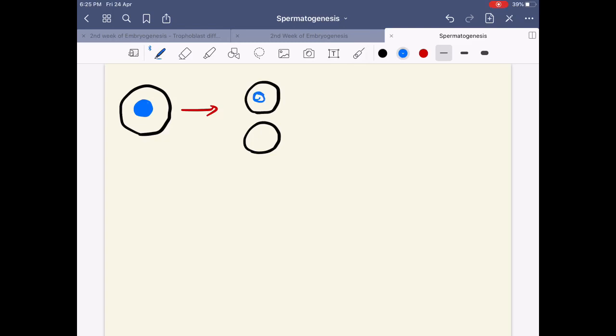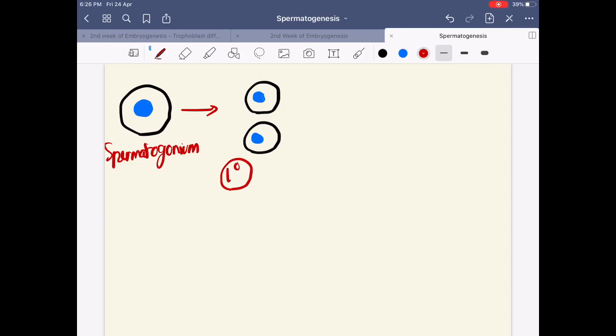This is not exactly so, I'll tell you why very soon, because if I'm telling that this is a spermatogonium, it is actually going to give rise to 5 to 7 mitotic cycles, not just one. I've just drawn a single mitotic division. So a spermatogonium that has given rise to primary spermatocyte, I'm just representing it like this.